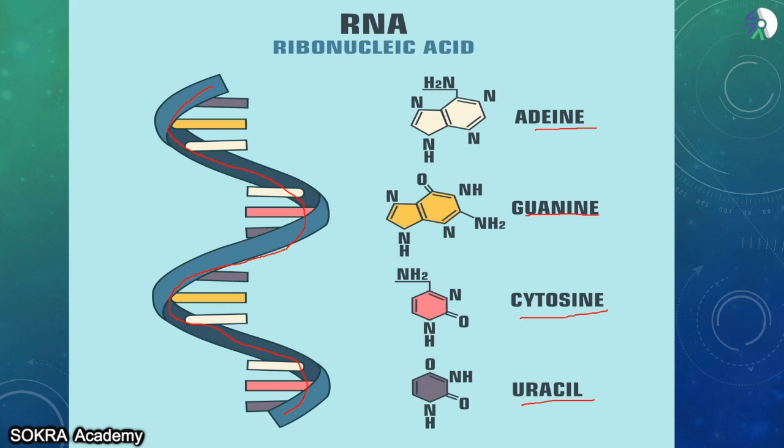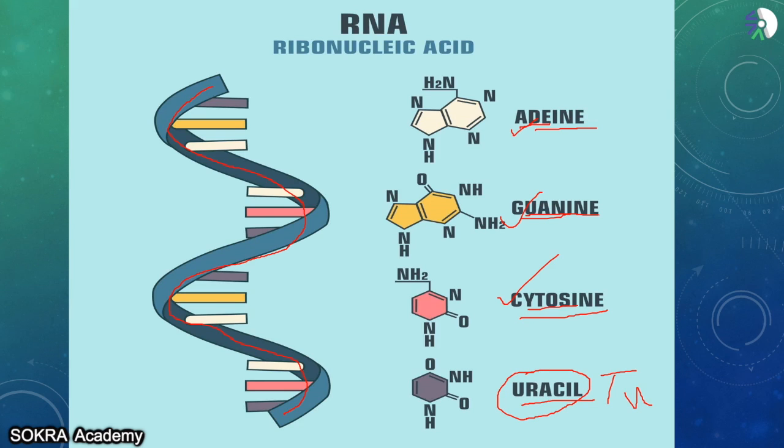Can you notice something? In DNA also there was adenine, guanine, cytosine, but there was thymine. In place of thymine, here you have uracil. This is one of the most important differences of RNA. In DNA, you had adenine, guanine, cytosine, thymine, but here in RNA, you have adenine, guanine, cytosine. And what is the only difference? The only difference here is uracil.